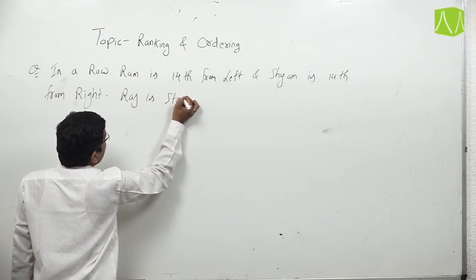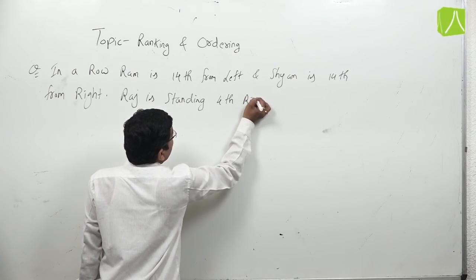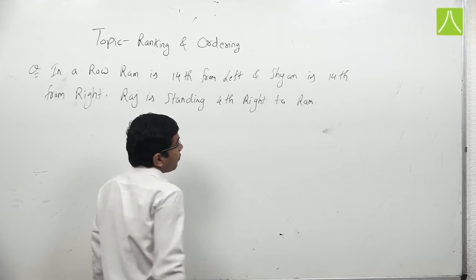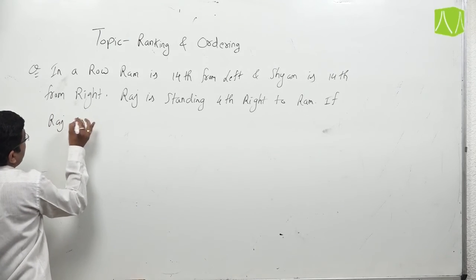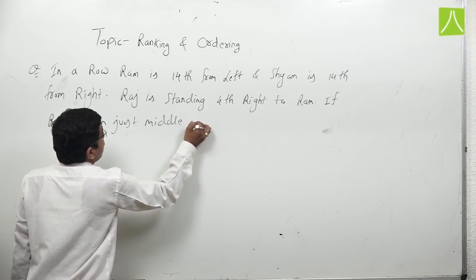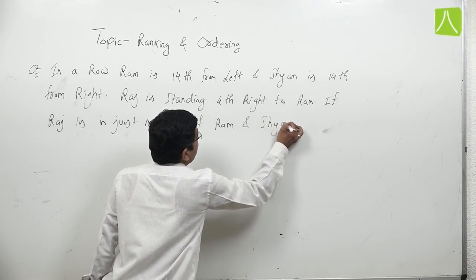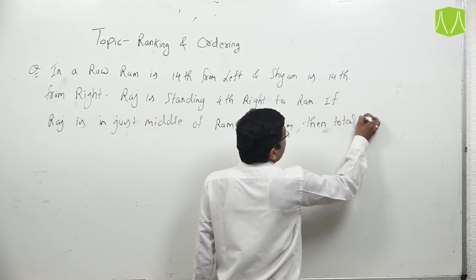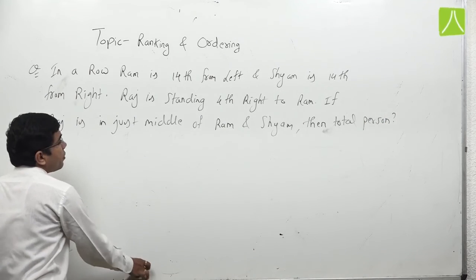Raj is standing 4th right to Ram. If Raj is just in the middle of Ram and Shyam, then what will be the total number of persons in this question?